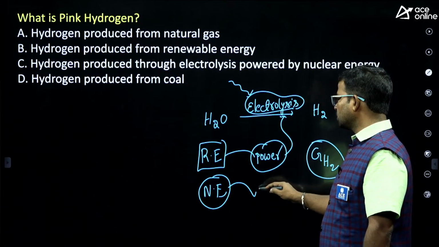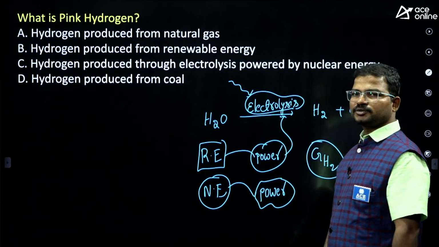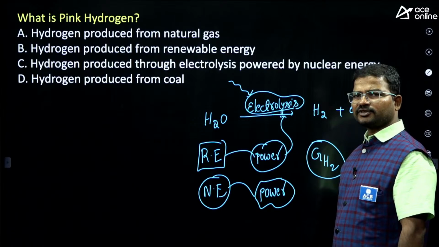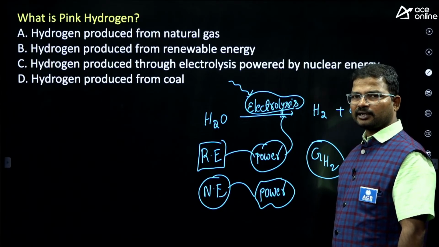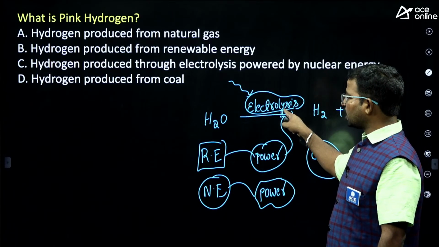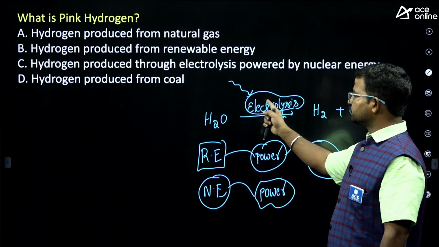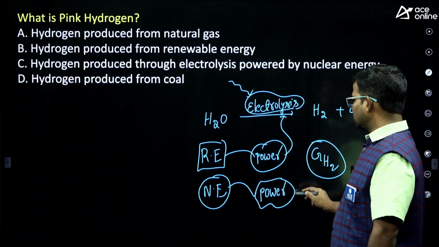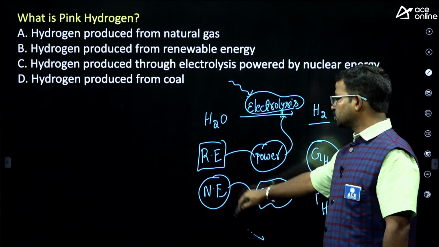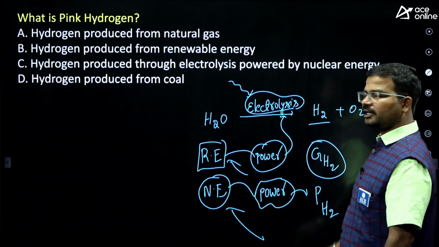Using nuclear energy we can generate power, right? Especially we have different types of nuclear thermal power plants. Tarapur, for example, is India's first nuclear thermal power plant. By using nuclear fuels we can generate power, and by using that power we can electrolyze the water. If you electrolyze using nuclear energy, then the hydrogen we get is called pink hydrogen. If you use renewable energy, we get green hydrogen.